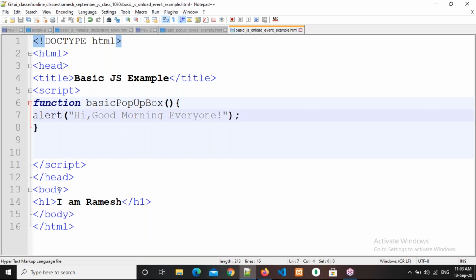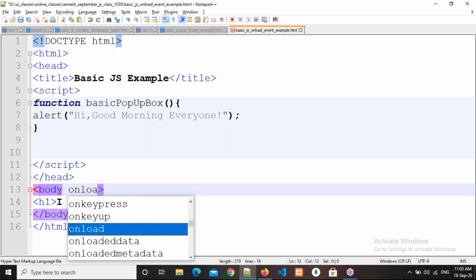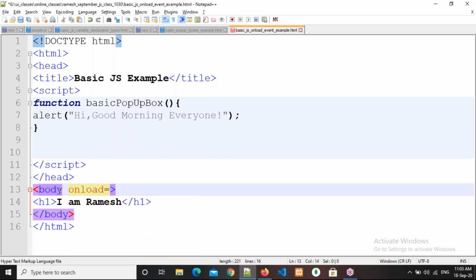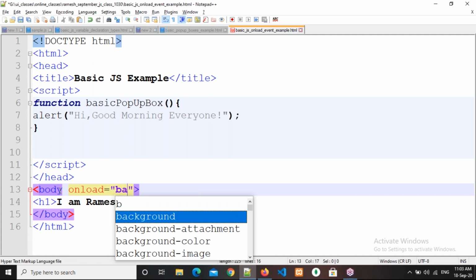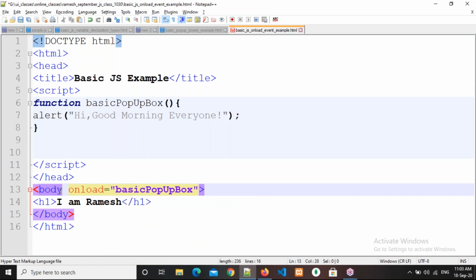In that case, you need to go for the body tag, and the event is the onload event. What is that? Onload event. Equal to double quotations, and we need to call the method basic popup here. If you return that method also, it won't be any problem. That is your personal choice. The basic thing is you need to call that function. If you want to return, you can return it. This is the best way also.